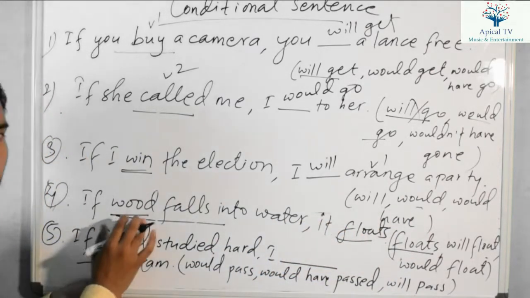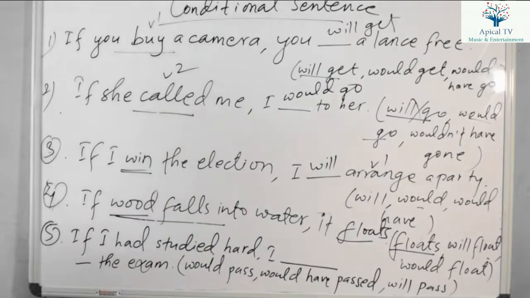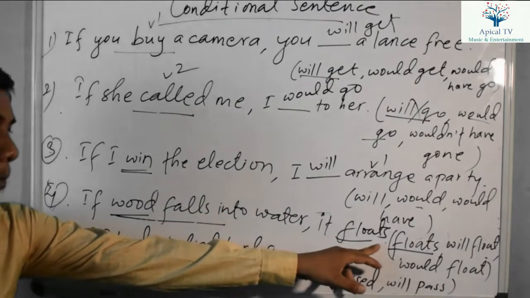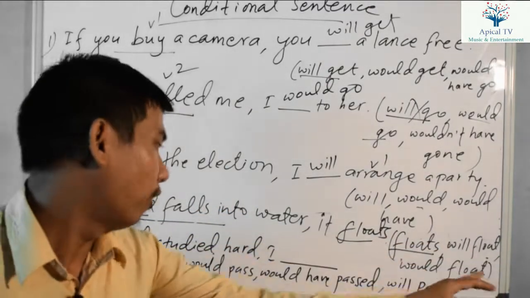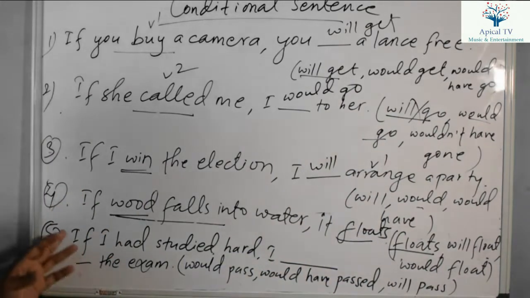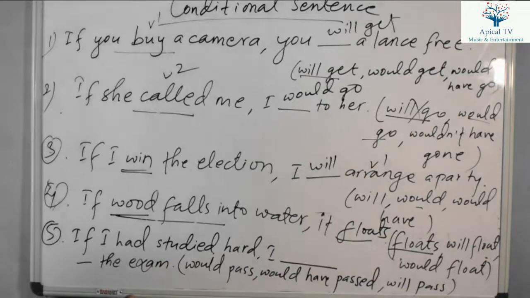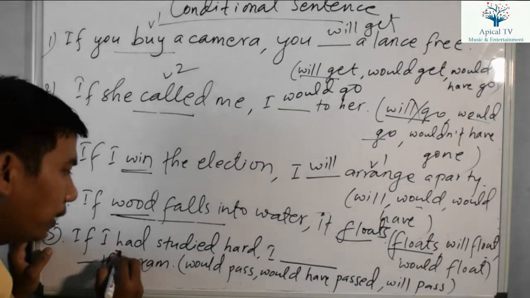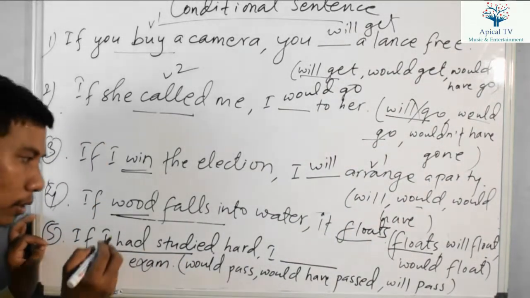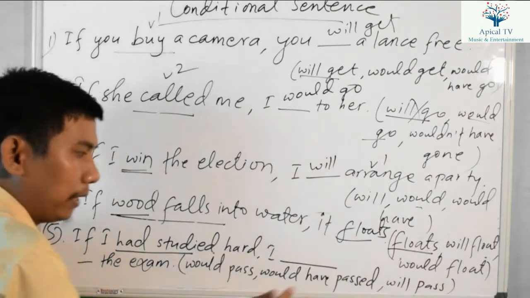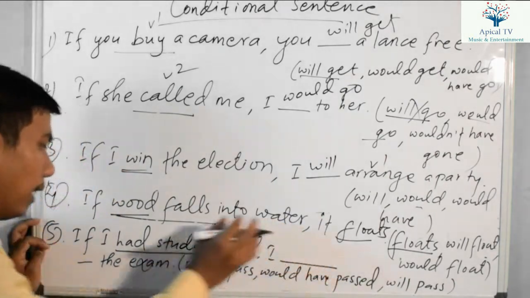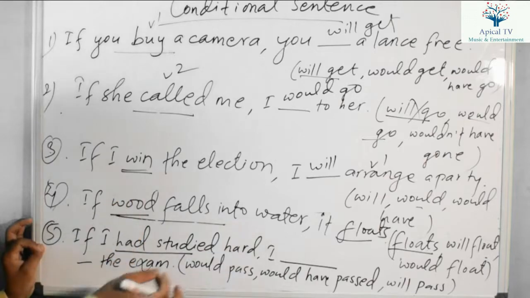If there is a universal fact, right? In the fourth, we have selected here "it floats", not "will float", not "would float". Now in the fifth example, you can see: "If I had studied hard, I dash the exam." Look at the tense in the if clause first before you go to the main clause, because the blank is given in the main clause, and if there is a blank in the main clause, you have to see the if clause.